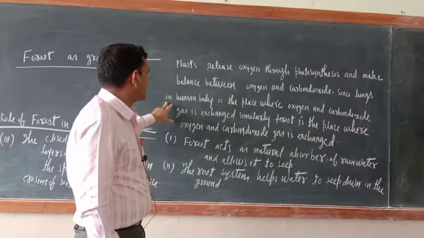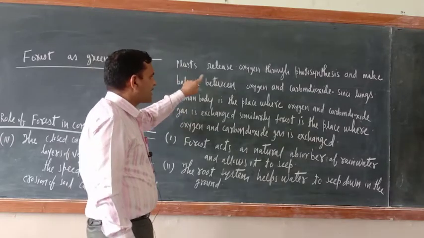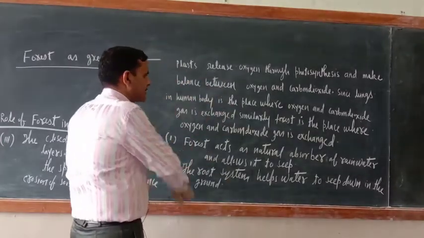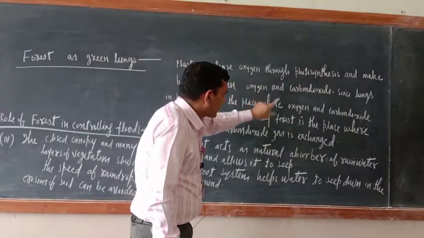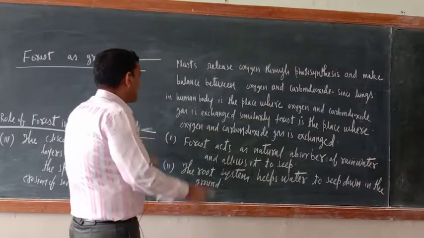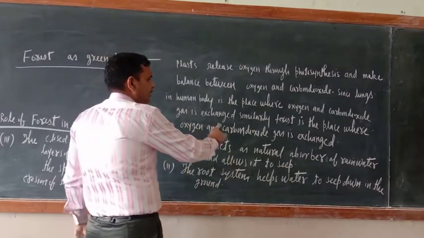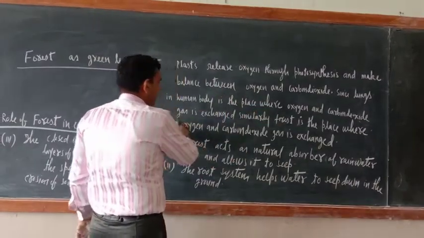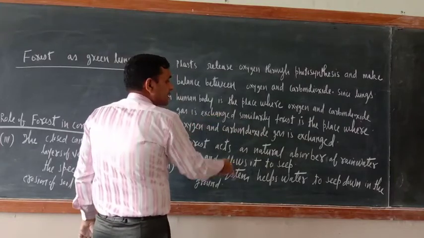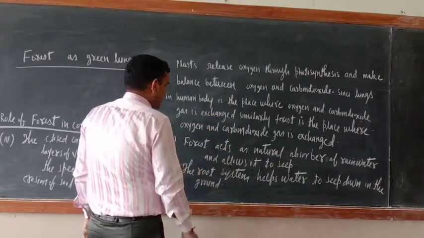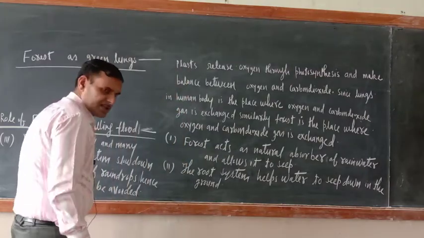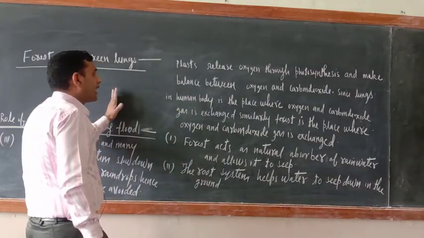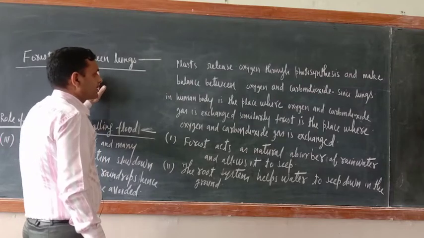Since lungs in the human body is the place where oxygen and carbon dioxide gas is exchanged, similarly forest is the place where oxygen and carbon dioxide gas is exchanged. That is why they are known as green lungs.